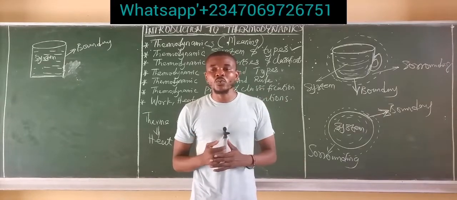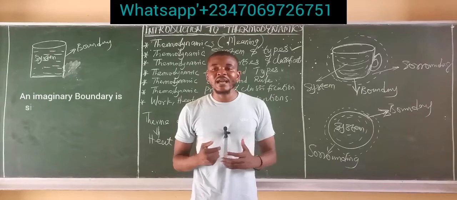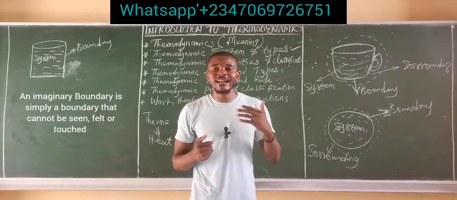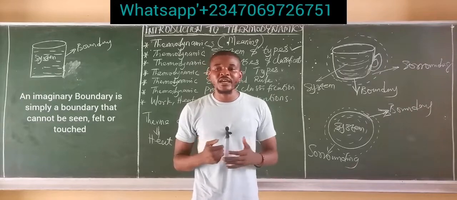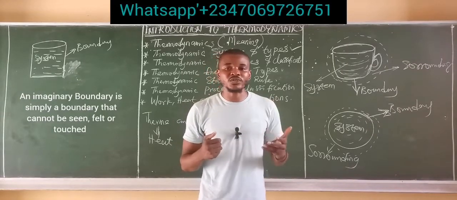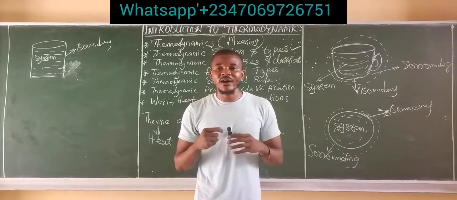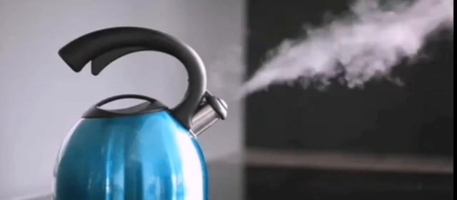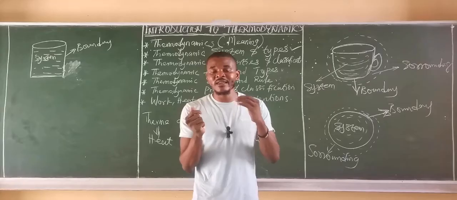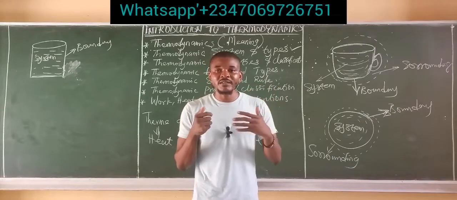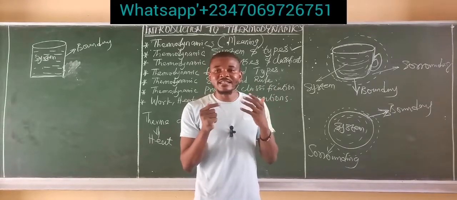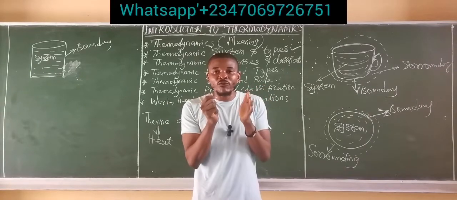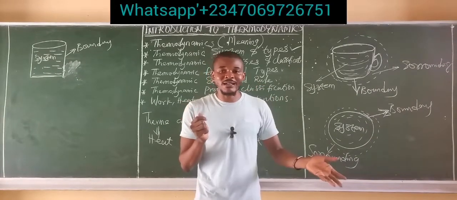Now let's talk about the second one, which is the imaginary boundary. An imaginary boundary is simply a boundary that cannot be seen, felt, or touched. Now, I'm going to show you a footage of boiling water in a kettle. Observe the steam that comes out of the kettle. Notice that this steam follows a particular direction, a particular trajectory when coming out from the mouth of the kettle. This trajectory cannot be seen, but they follow a regular pattern before they escape into the atmosphere.